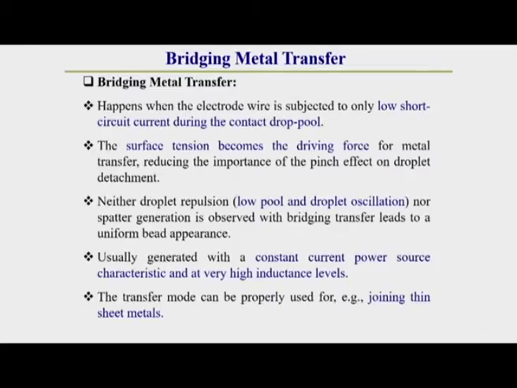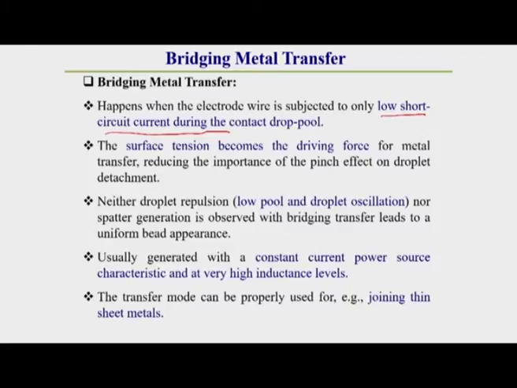In this bridging type of metal transfer, generally the metal transfer happens when the electrode wire is subjected to only a very low short circuiting current during the contact drop pull. One thing we keep in mind is that bridging is a contact or short circuiting type of metal transfer.